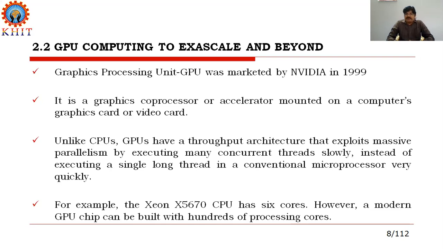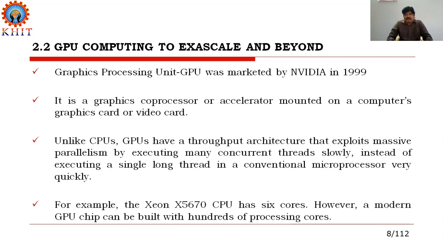Suppose in your laptop or desktop system, if you want to view 3D designs and effectively utilize the graphics, you need to embed a component called GPU computing. GPU computing plays an important role in the plug-and-look-and-feel appearance of video graphics.